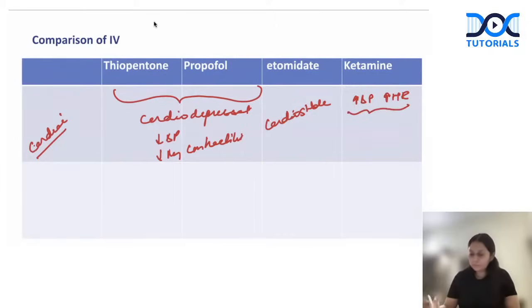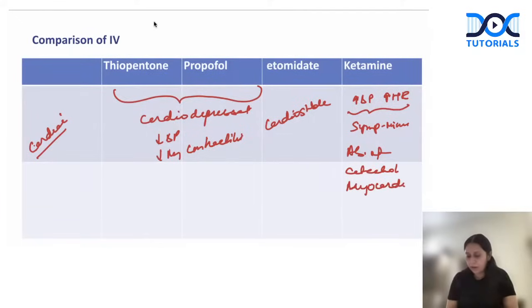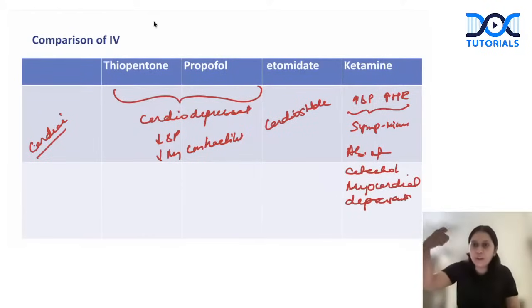Got it? Ketamine is sympathomimetic. It increases blood pressure and heart rate. In the absence of catecholamines, it is a myocardial depressant. Guys, remember, a drug is cardiounstable if it increases blood pressure and heart rate also.